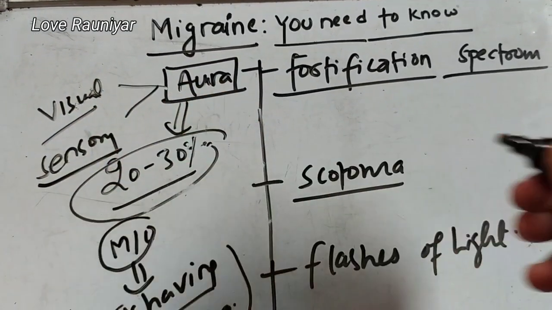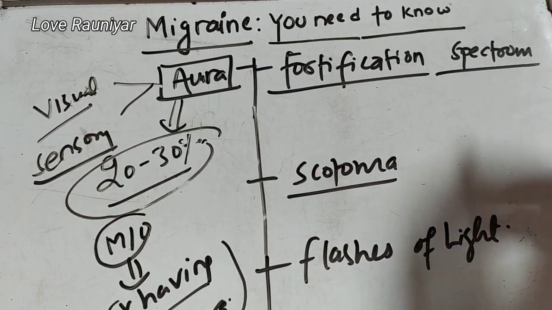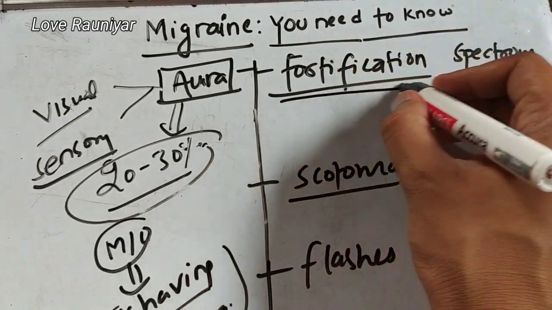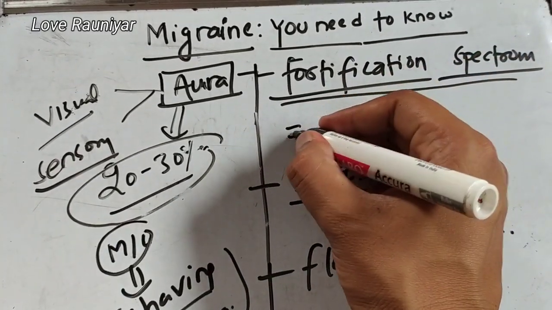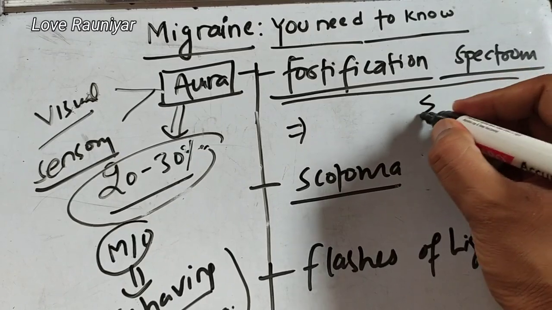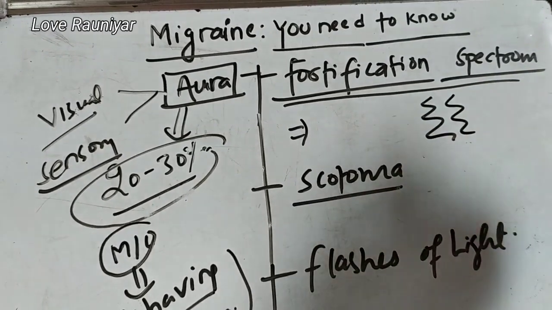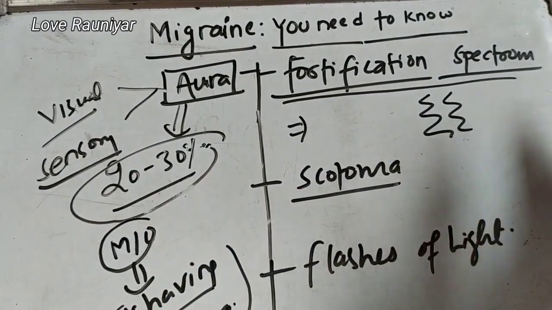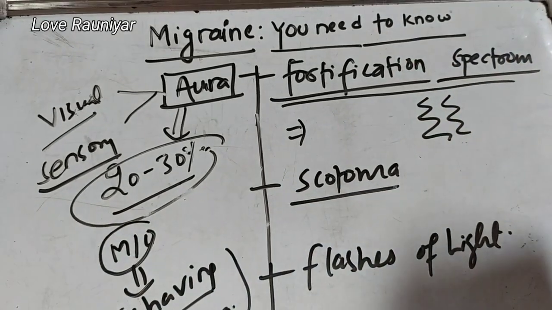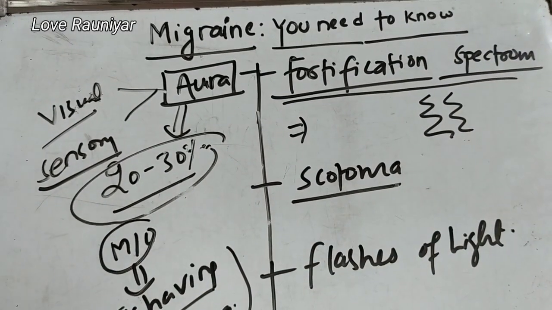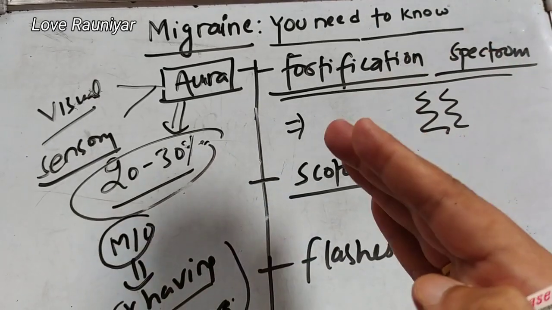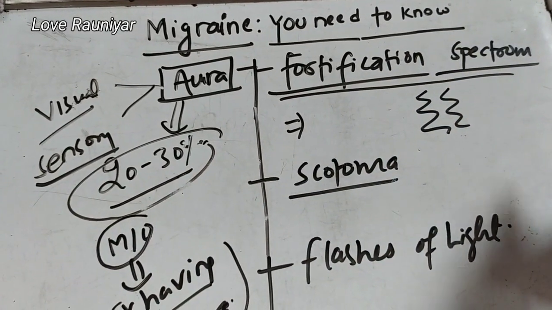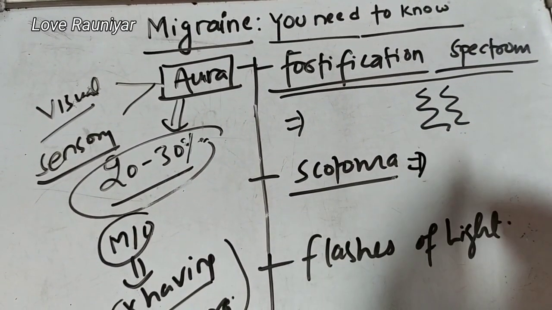So what is visual aura? The person will tell you that he has fortification spectrum. That is, he will tell you that he is seeing zigzag lines in front of the eye. So he says, I see zigzag lines in front of my eyes. These zigzag lines seen in front of the eye before the pain are known as fortification spectrum. Another, the person may tell you that he has scotoma.